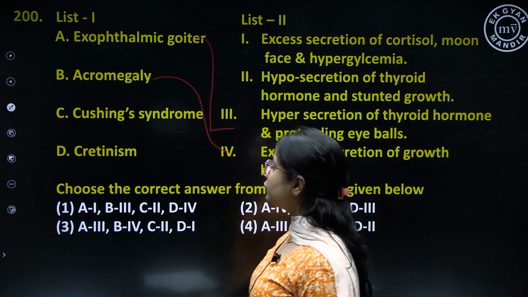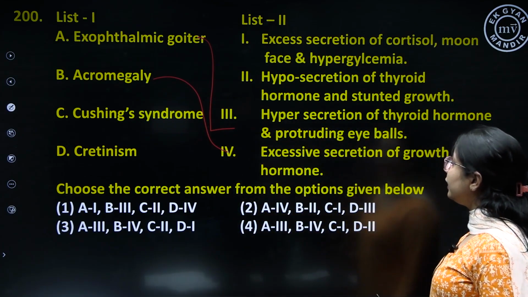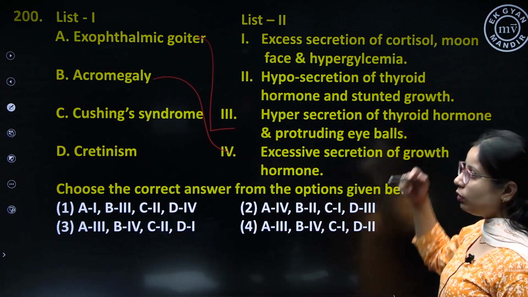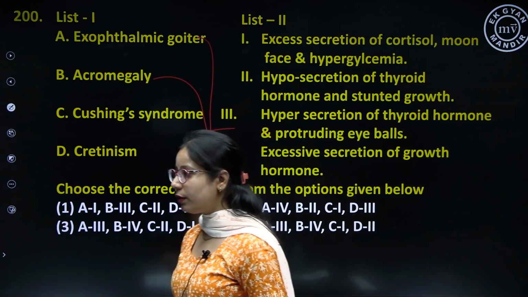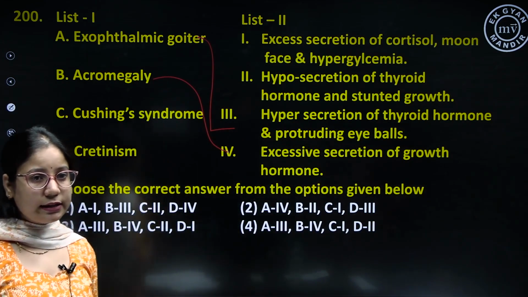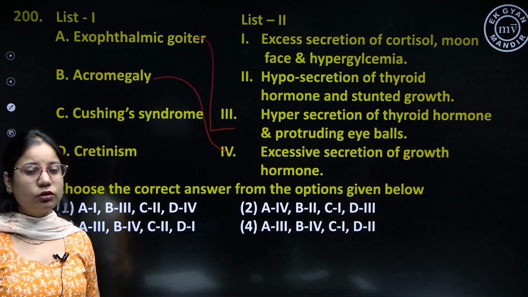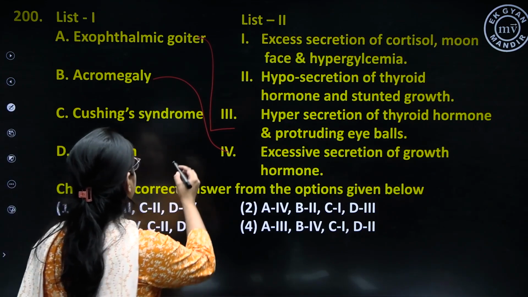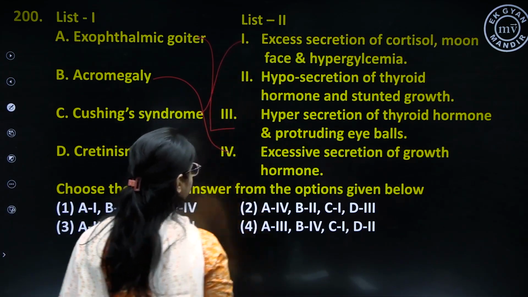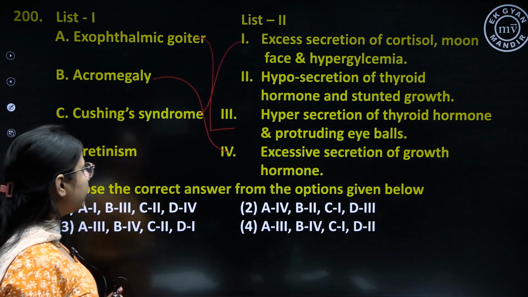Cushing syndrome is caused due to the excessive secretion of cortisol. Cortisol is basically a type of glucocorticoid, और इसके excessive secretion से Cushing syndrome होता है. Moon-like face और hyperglycemia भी देखने को मिलता है. So इसका correct match is 1. Then you have cretinism.